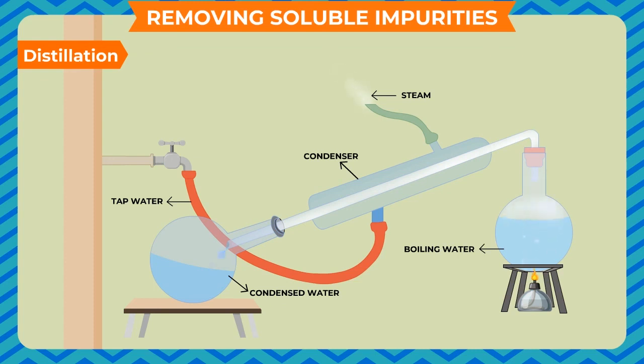This condensed water is free from impurities. We collect and use it. This process is known as distillation. The pure water obtained after distillation is known as distilled water. This is used in batteries and laboratories.